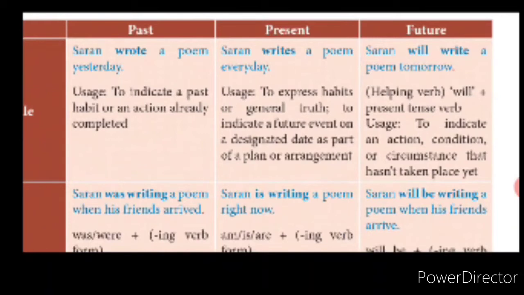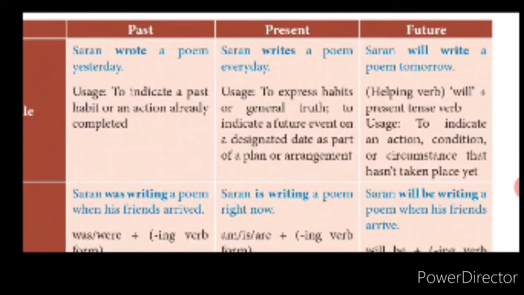Okay. So, he will write. He will play. Will dance. Will teach. Will listen. Will observe. Like that. If you frame a sentence with will and the present form of the verb, then you are writing a sentence that is in simple future tense.